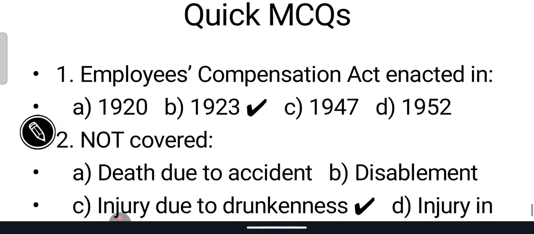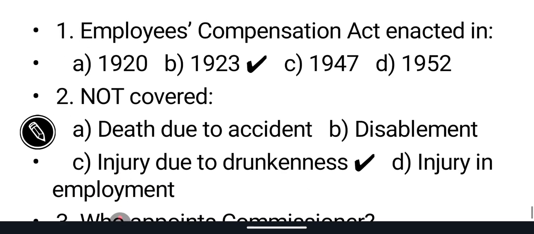Now let's come to a quick MCQ. The first question: the Employees Compensation Act was enacted in which year? We all studied that it was enacted in 1923. So remember that very clearly. The Employees Compensation Act was enacted in 1923.